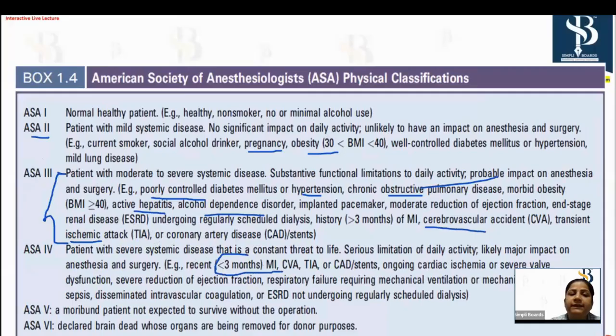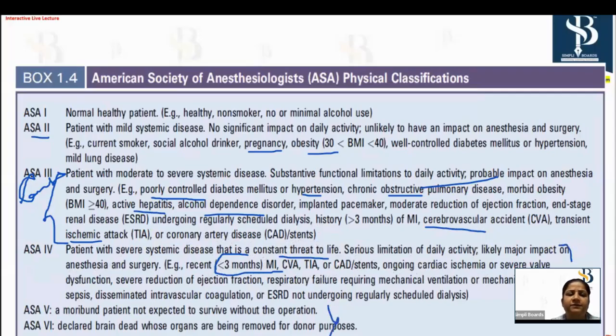Mostly in ASA 3, you will be having the controlled cases. But if you see any recent hospitalization because of any medical problem, those come under ASA 4 because they will be unstable patients. So these are a constant threat to life. Recent MI, CVA, transient ischemic attack, stents, any ischemia, valve dysfunction. All these will be ASA 4 category.